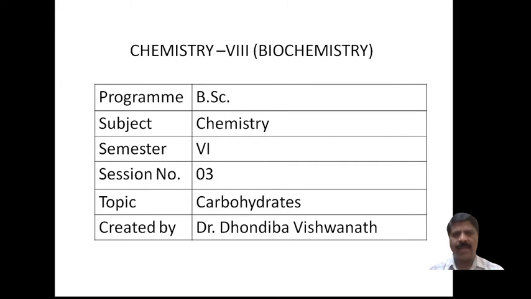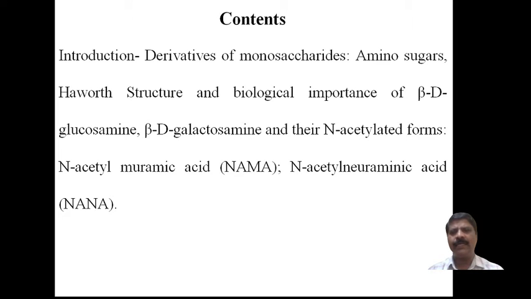In this session, I have to discuss the introduction to biochemistry, introduction to carbohydrates, the meaning of monosaccharides, then the derivatives of monosaccharides, amino sugars, and the structure and biological importance of beta D glucosamine, beta D galactosamine, and the N-acetylated forms, that is N-acetyl glucosamine and N-acetyl muramic acid. These I have to discuss one by one in this session.